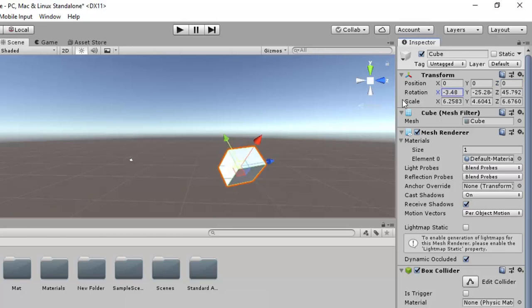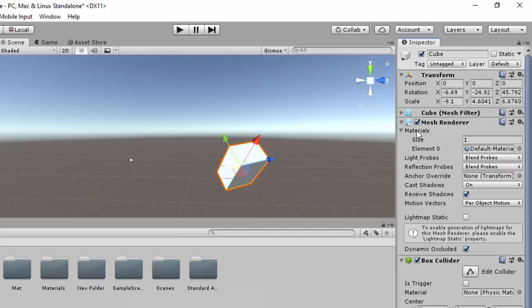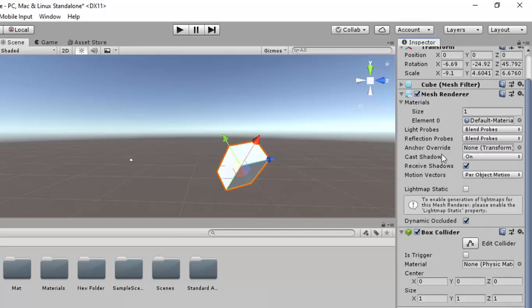Similarly, you can rotate from here, and you can scale from here. There are various other properties like renderer, materials, colliders.